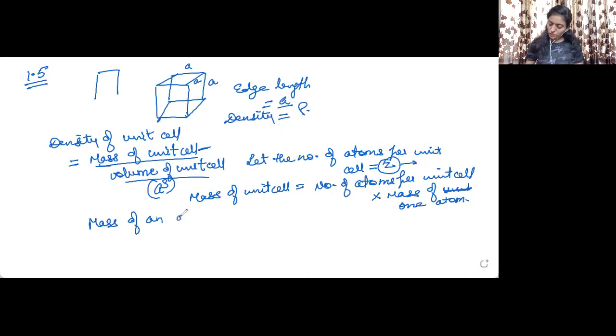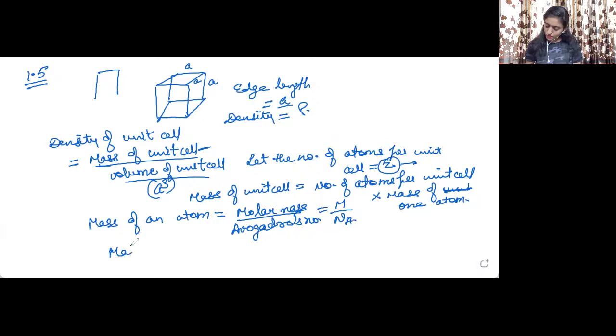Mass of an atom is equal to its molar mass upon Avogadro's number, capital M upon Na.